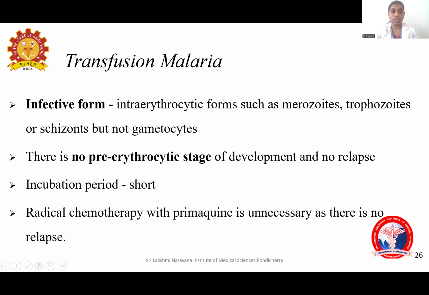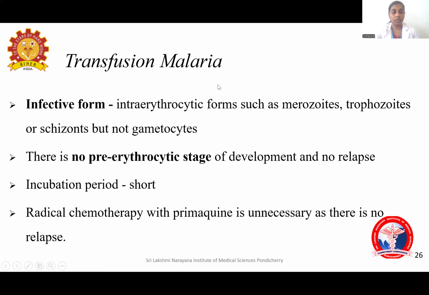Now, the transfusion-associated malaria. The difference of transfusion-associated malaria from mosquito-borne malaria is that the infective form is merozoite, trophozoite, or schizont, but not gametocytes. There is no pre-erythrocytic stage of development. So directly it is the infective form. The infective form is merozoite. So there is no need for the parasite to go to the liver. There is no pre-erythrocytic stage.